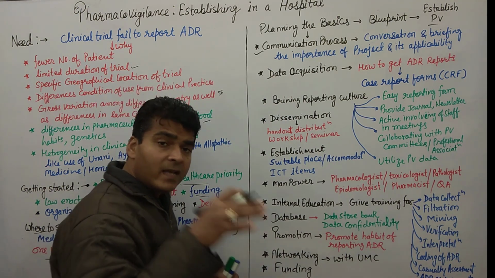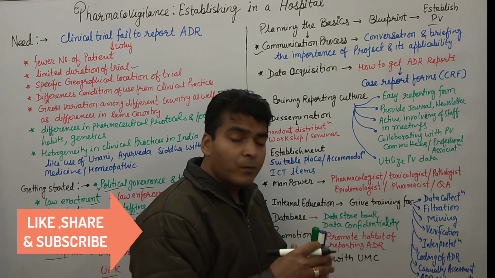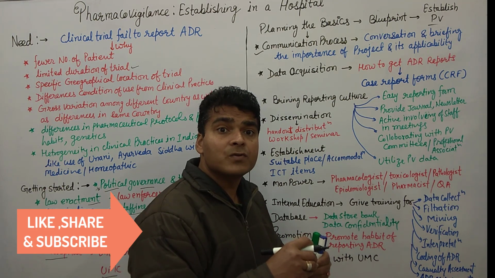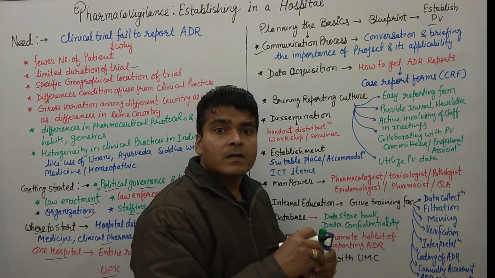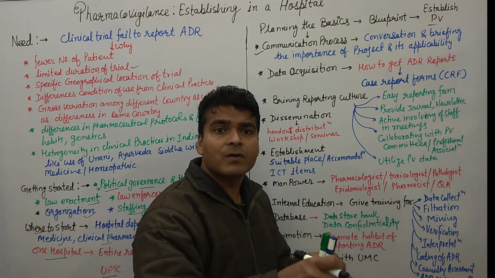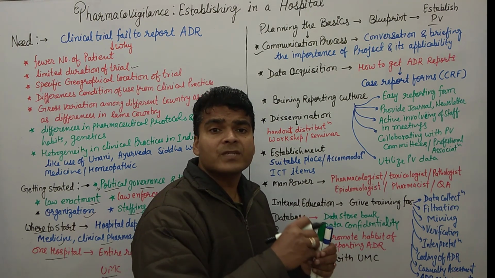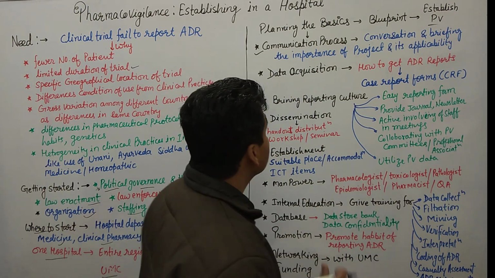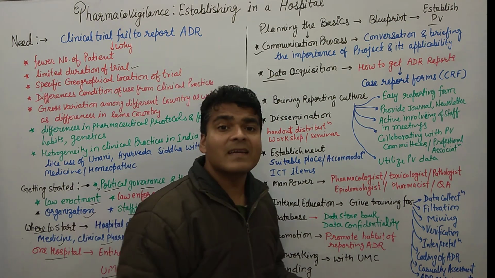Initially, in a hospital, the people associated with that department and with the clinical trials, all the doctors, physicians, nurses, toxicologists, each and every person, have a meeting, and the people associated with pharmacovigilance make them aware about this program. Then data acquisition is another important point: how to get the data of the drugs.